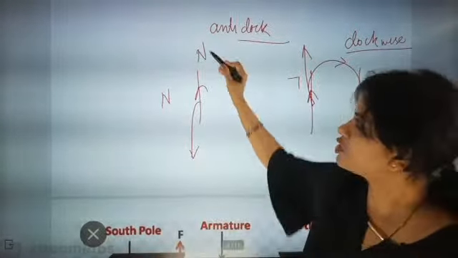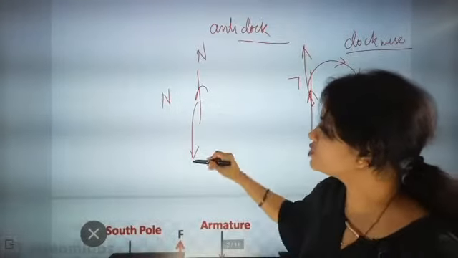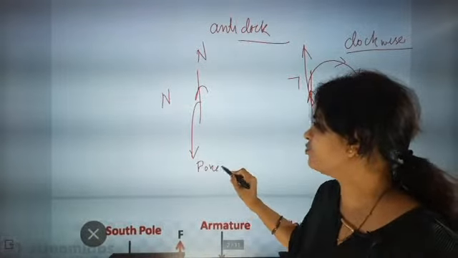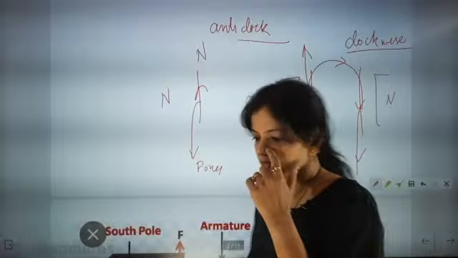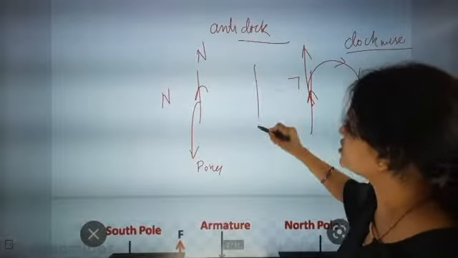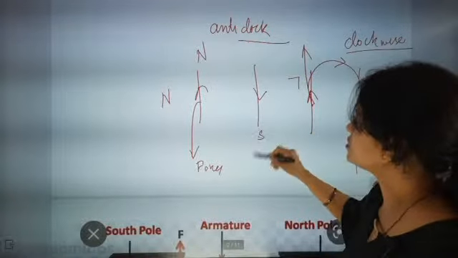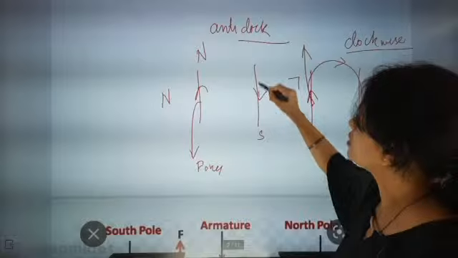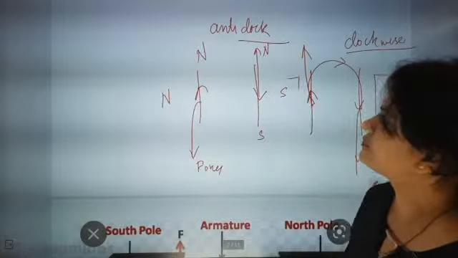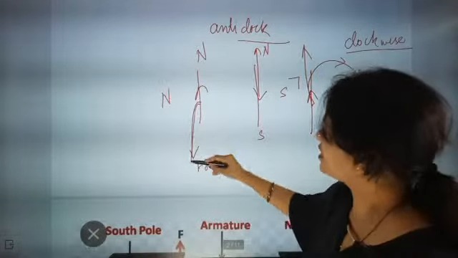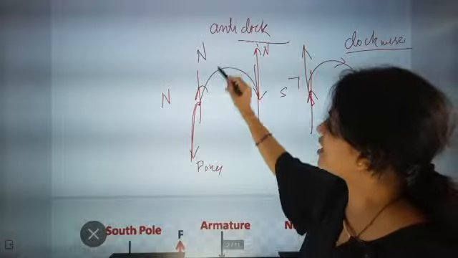North pole is always up, go to south, means the force, the movement, will be in this direction. Now here the opposite will work: south pole, go to north. So now the force is here, force is up, so it will rotate anti-clockwise.